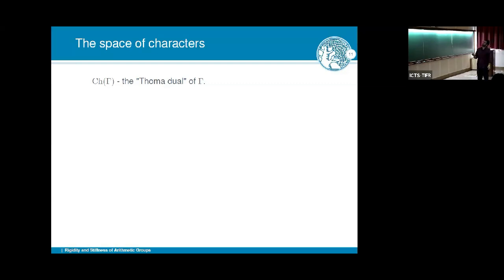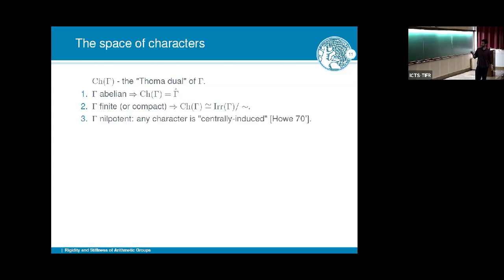Sometimes people call the space of all characters the Thoma dual of the group, because it really serves in many senses as the dual. Let's see some examples. If gamma is abelian, then this dual is nothing but the Pontryagin dual. And if gamma is finite or compact, you can do this for topological groups too, then this character space, this dual, is just the space of irreducible representations up to equivalence. We're only generalizing classical notions of characters.